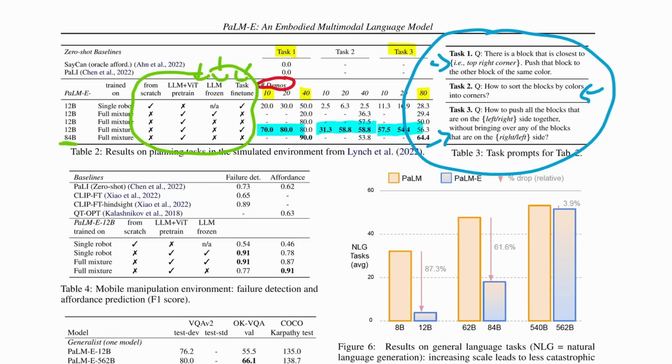And then they also have an 84 billion parameter model, but all the other ones are 12 billion. And only one of these is learning from single data and the rest from full mixture data. So I don't know why these are the models they're comparing, but so be it.